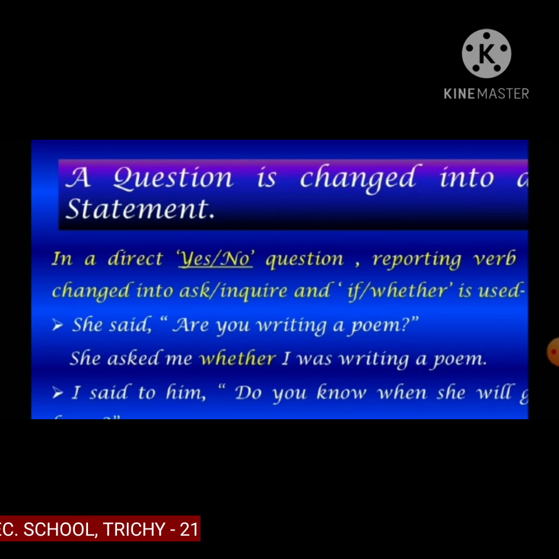I said to him, do you know when she will go? That is also yes or no type. Do you know me? I said to him. I asked him whether he knew me.